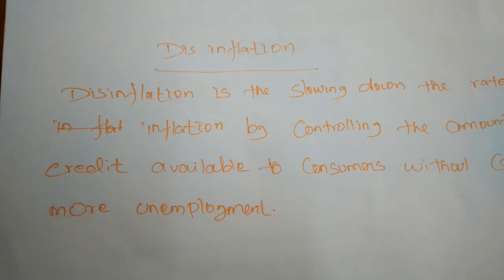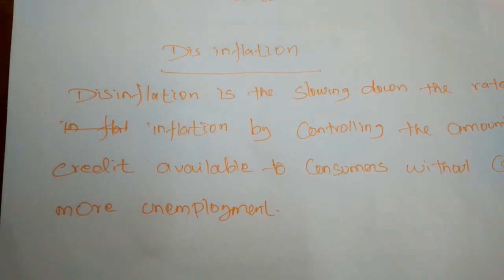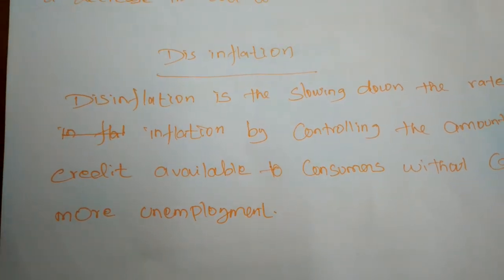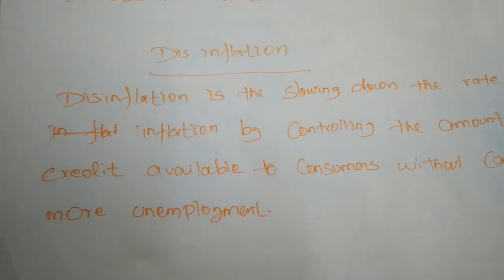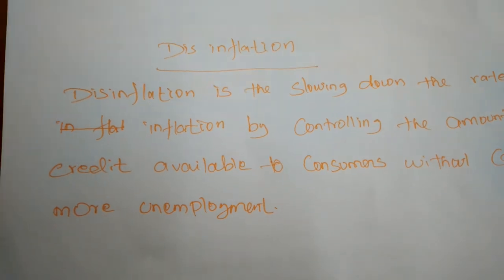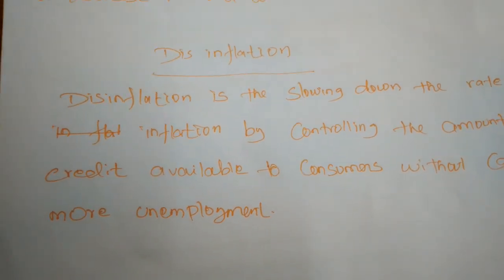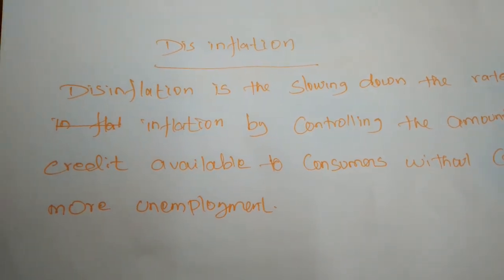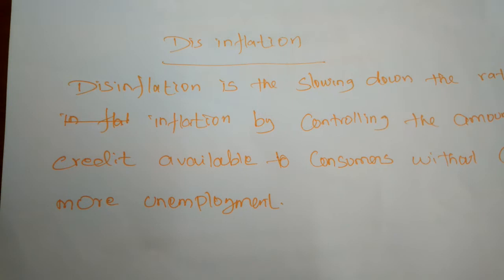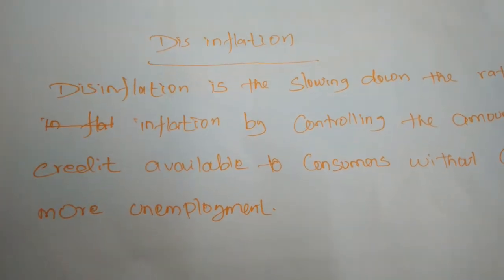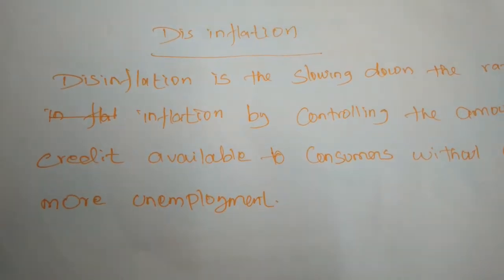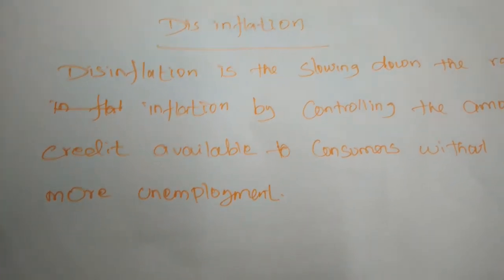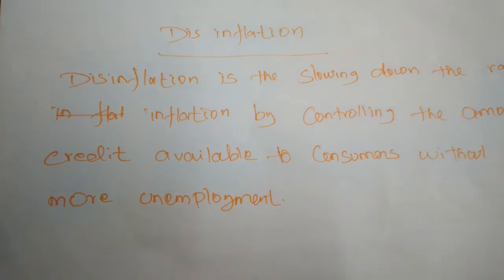Normally consumers will spend more money when they have more money in their hand, and if the commercial banks are providing more credit facilities for consuming commodities. But if the commercial banks and the Reserve Bank of India reduce the credit availability to consumers and entrepreneurs, the purchasing power, or the want of consuming commodities, will fall. But this should be done without more unemployment, so employment opportunities have to be provided and credit facilities controlled.